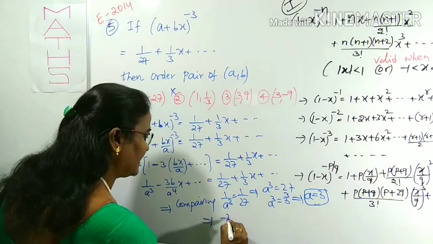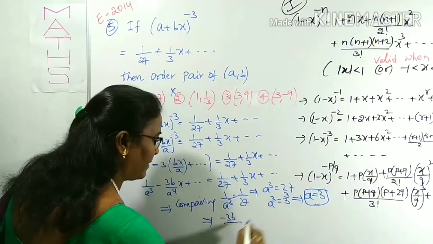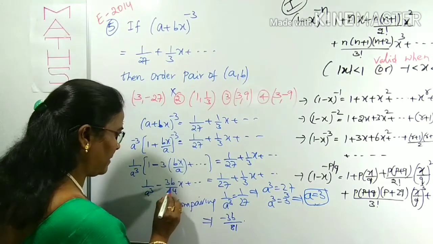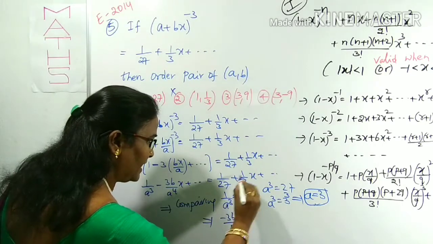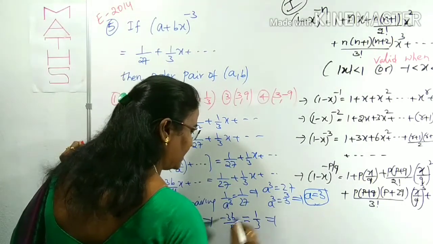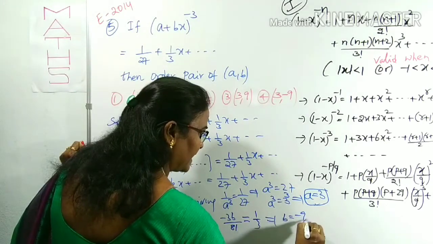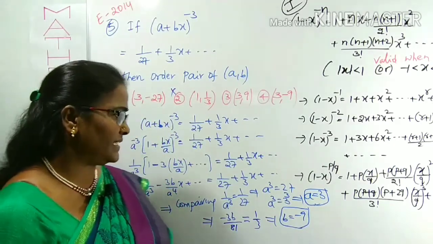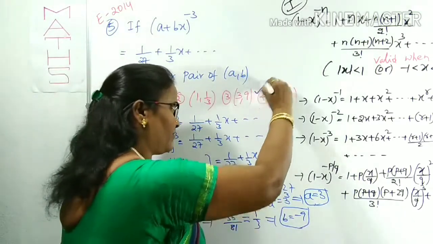Therefore, minus 3b by A power 4. Already A is 3, 3 power 4 means 81. So minus 3b by 81 is equal to the right side, 1 by 3. By the cancellation, we get 3 27s, 3 9s. So B we can get as minus 9 by calculation and simplification. We get the A value is 3, B value is minus 9. Clearly which option? It is clearly the fourth option.